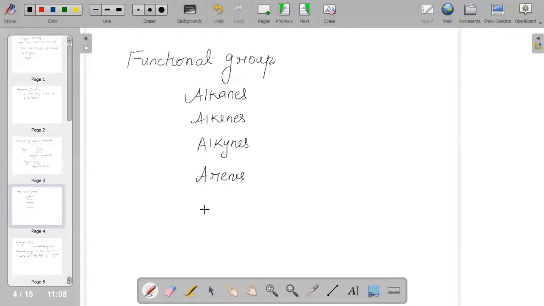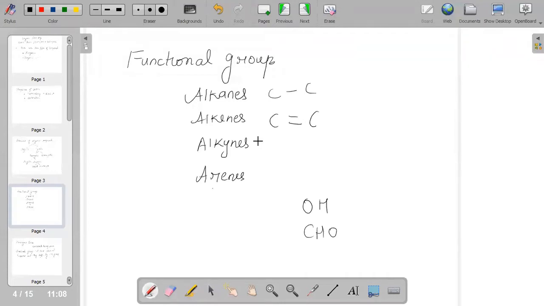If I say alcohol, the functional group is OH. If I say aldehyde, it is CHO. If I say alkanes, it is a single bond. If I say alkenes, it is a double bond. So by name we are able to differentiate each one. If I say this, it means so and so. That is what we call a functional group. Like we can have the nitrile group, ester, ketones and many more.